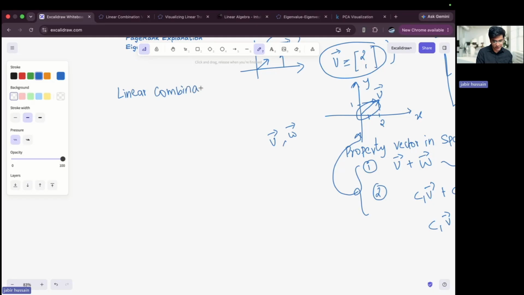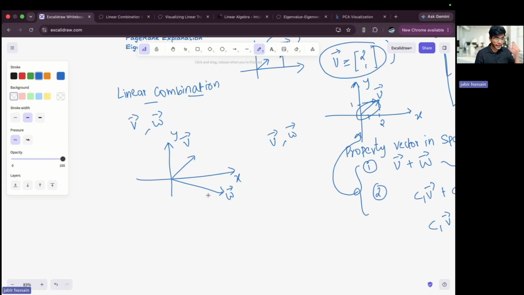Linear combination is, to tell you the definition, we need to take two vectors. Let's say I have vector v and vector w in a two-dimensional plane, because two dimensions are easy to understand. Okay, x and y. So let's say that I have a vector v and vector w, and what I'm doing in a linear combination is trying to add them.